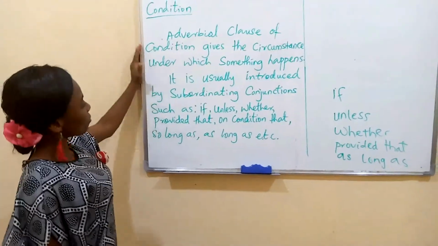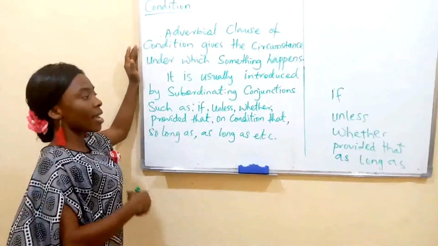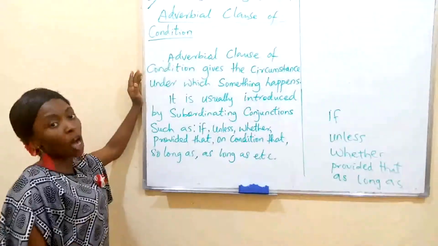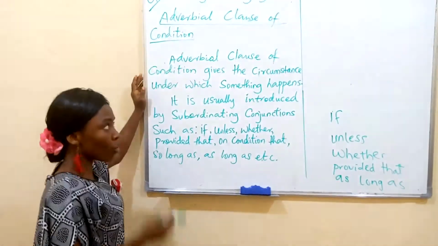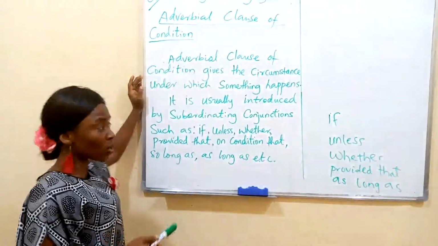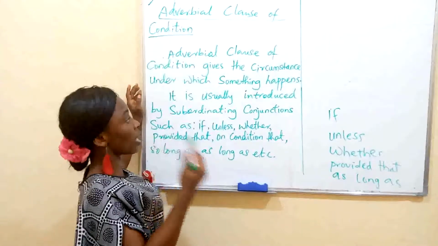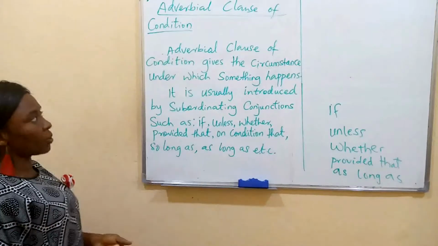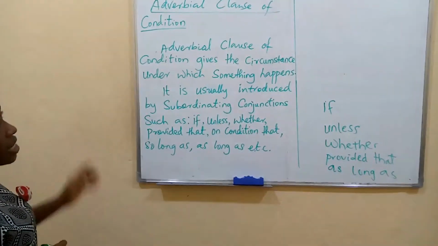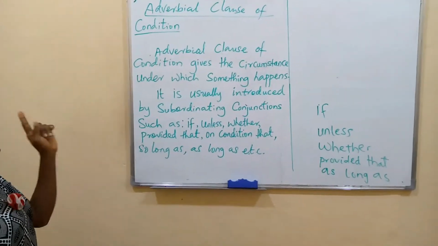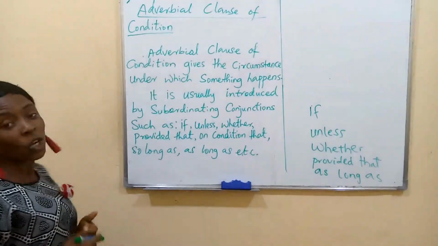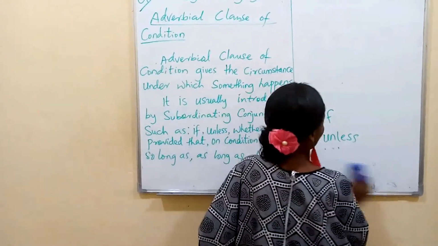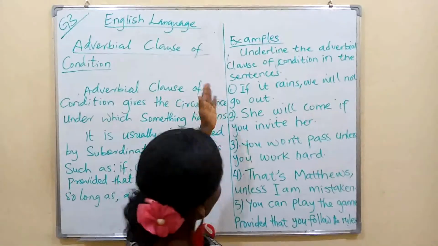So from here we are going to look at examples in sentences. We are going to look at sentences with adverbial clause of condition. Remember the word condition. It gives you the condition under which the circumstance had happened. Adverbial clause of condition gives the circumstance or condition under which something happens. Let's move to our examples.